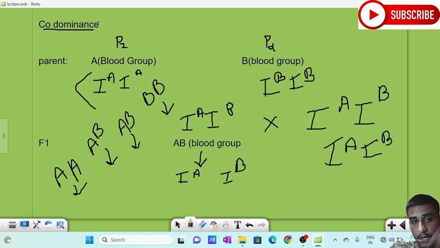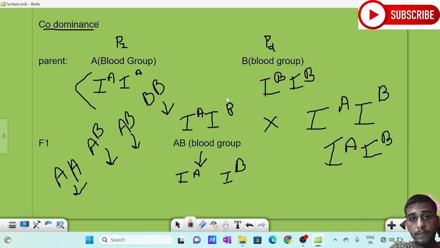Actually, codominance and incomplete dominance are a part of gene interaction, right? There are two types of gene interaction: within the alleles of a particular gene, and between two different genes.